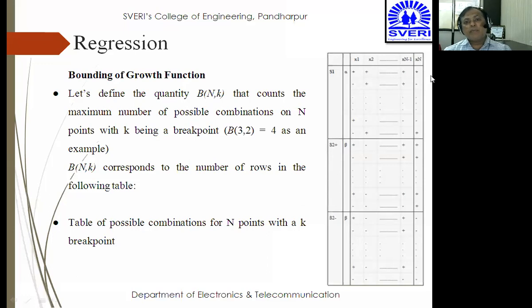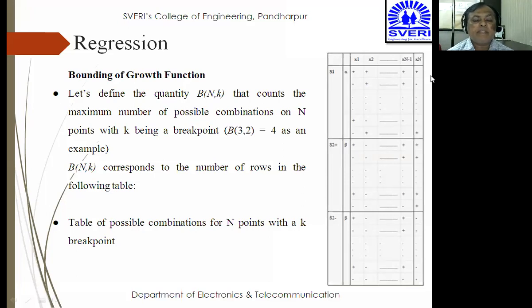अभी देखो कैसा है, मालूम क्या कि अगर मैं कितनी पॉसिबल नंबर ऑफ वेज से क्लासिफाई कर सकता हूँ किसी भी पॉइंट्स को, यानी बहुत सारे पॉइंट्स हैं उनको क्लासिफाई कर सकता हूँ, ऐसे कितने वेज हैं मेरे पास, तो ऑब्वियसली that can be classified by the number of classifier functions. सो अगर मुझे उस टर्म में काउंट करना है तो मैं कैसे काउंट करूं? If I want to do it mathematically, I have to count the number of ways I can classify those points with the help of a classifier function. तो मैं कैसे करूंगा? So I need some kind of defining function, and that function is nothing but B of n, k, where n is the possible combinations on n points, and k is the breakpoint.